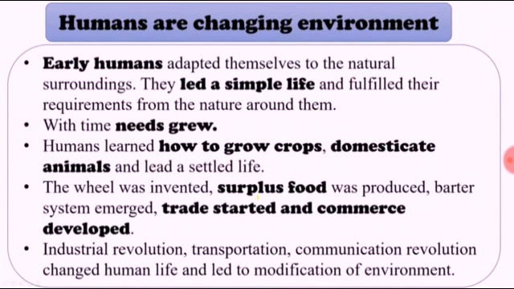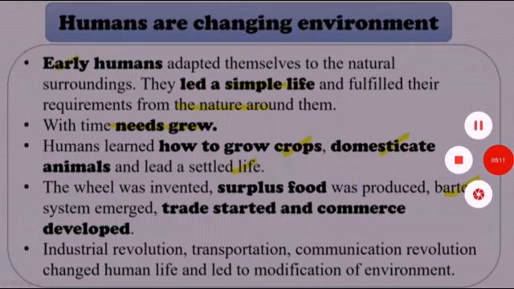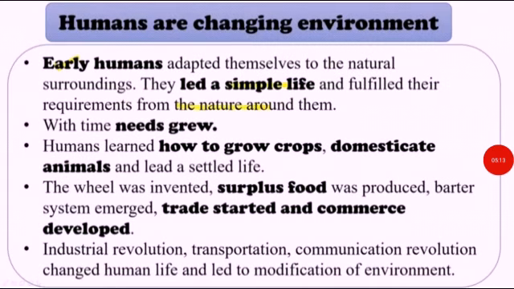How humans are changing environment? Early humans led a simple life and their requirements were from nature. With time the needs grew. So what did humans learn? They learned to grow crops. They started keeping animals.